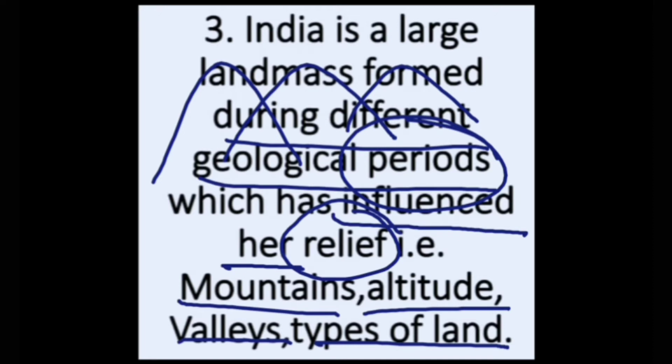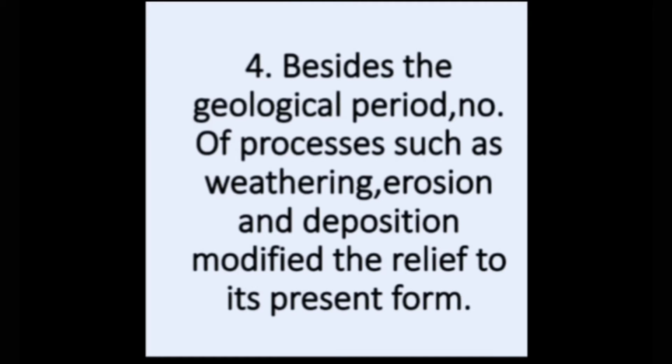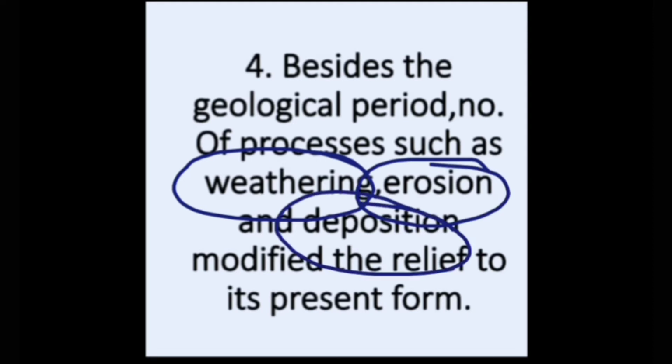Himalaya is also said to be young because of the ranges or folds of the Himalaya. Sometimes one fold may diminish from here, and sometimes with the presence of one we may even see two or three also. So these are the changes, and this happens from time to time and from event to event. Along with the geological period, there are other reasons why we can see changes in different places, and the reasons are weathering, erosion and deposition. These are the three main reasons why we see different changes.